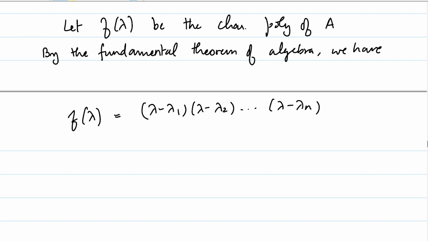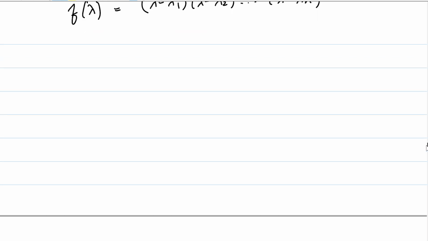But what do we know about the roots of the characteristic polynomial? The lambda i, which are the roots of the characteristic polynomial, are the same as the eigenvalues of A. But what do we know about A?